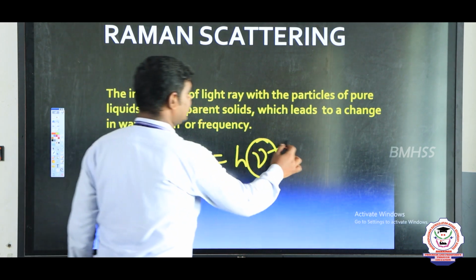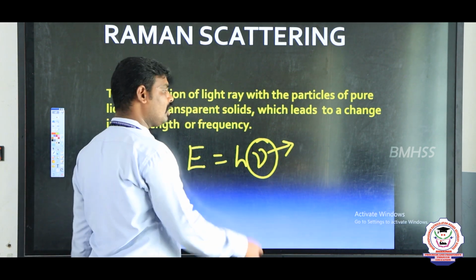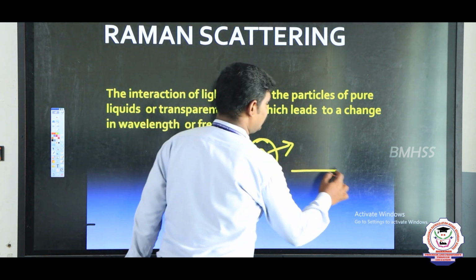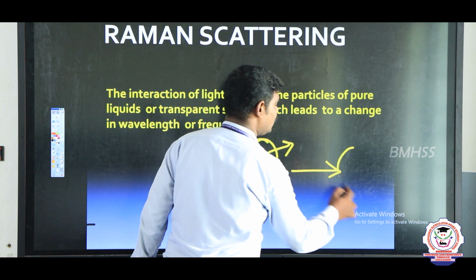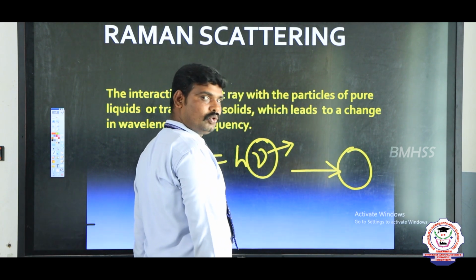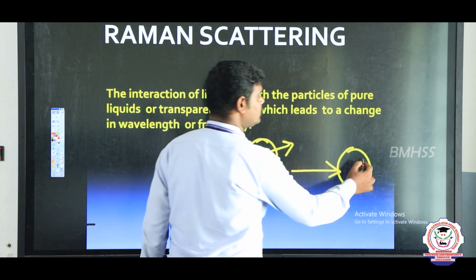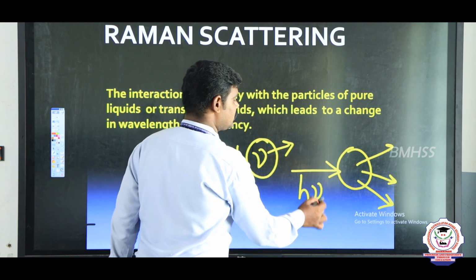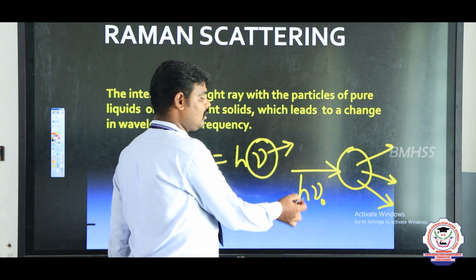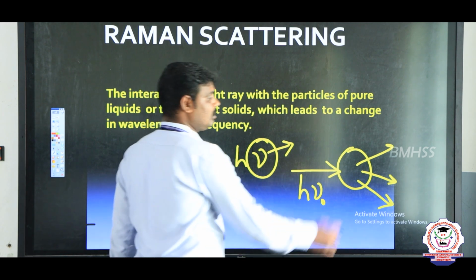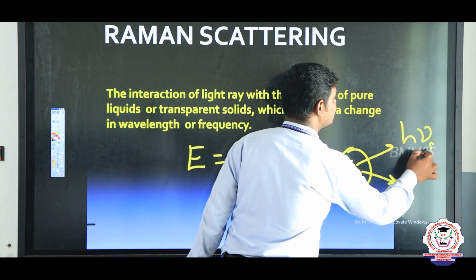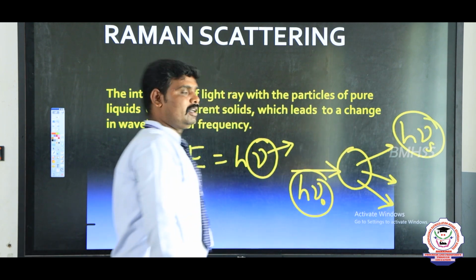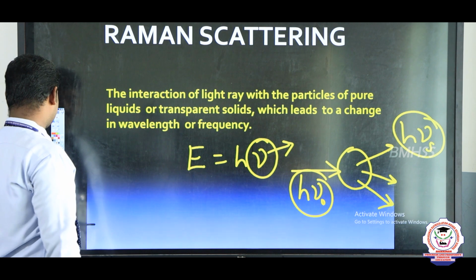This frequency will differ when it falls on any gas molecules or atom. So it is an incident light falling on a molecule or solution or gas molecules. Here light is scattered. H nu naught is the incident light. Here h nu s is the energy of scattering. These both are not equal. That is called Raman scattering.